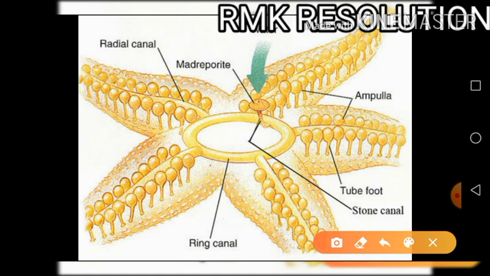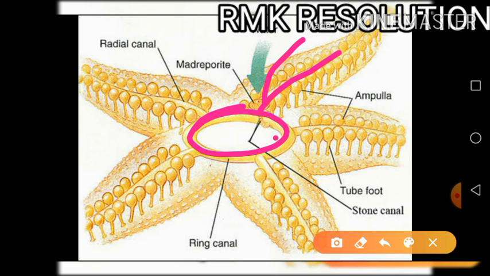Firstly the water comes from the madreporite, then it comes to the stone canal. You can see here, this one is the stone canal which connects the madreporite and the ring canal. So water first enters from the madreporite, then water fills the ring canal, and then water moves towards the radial canal.